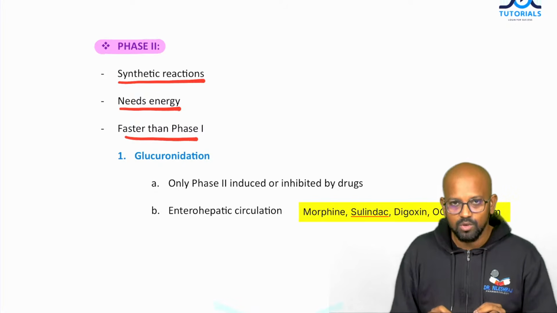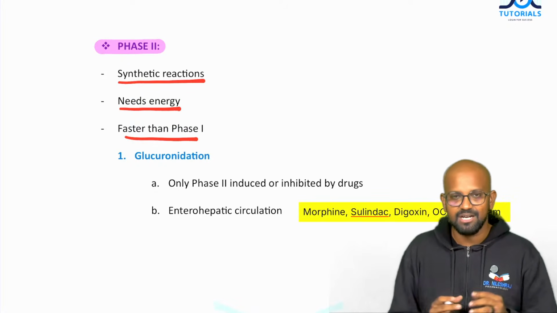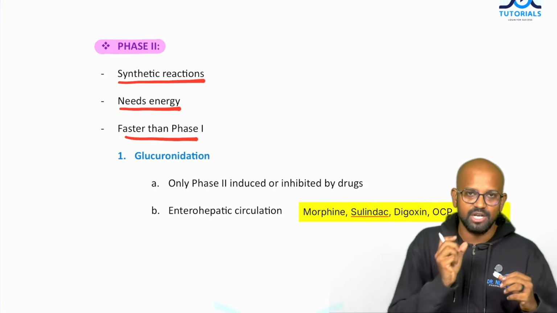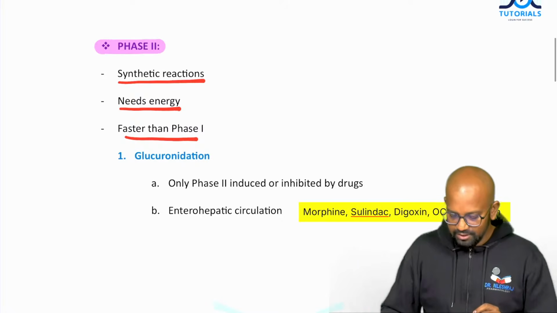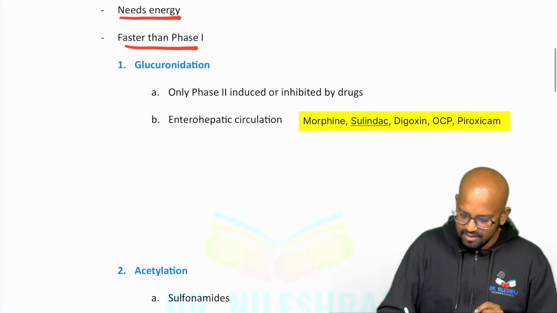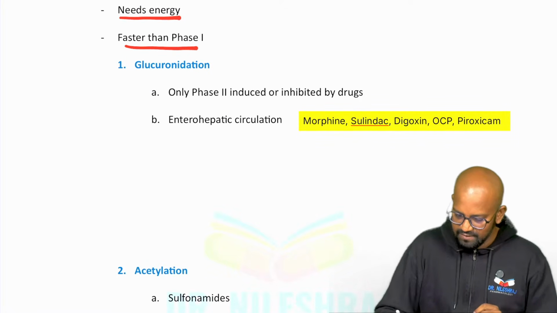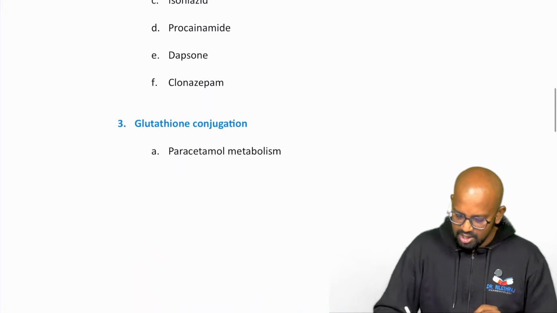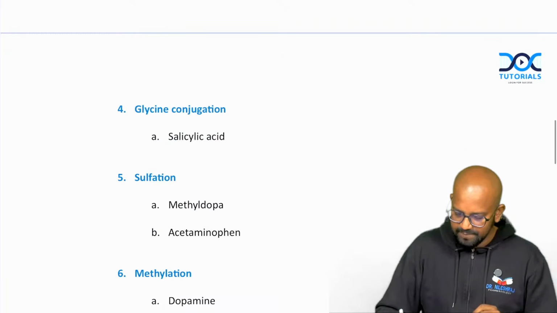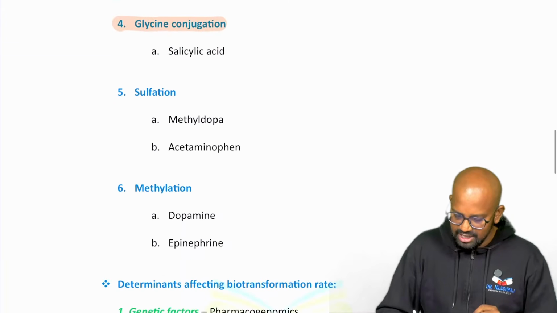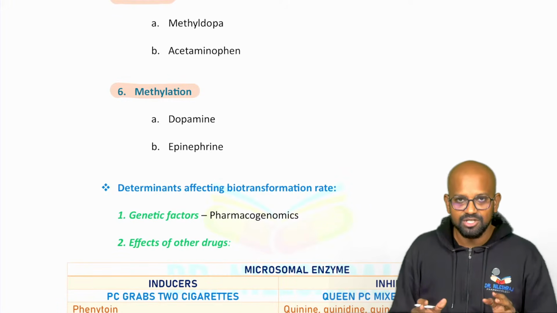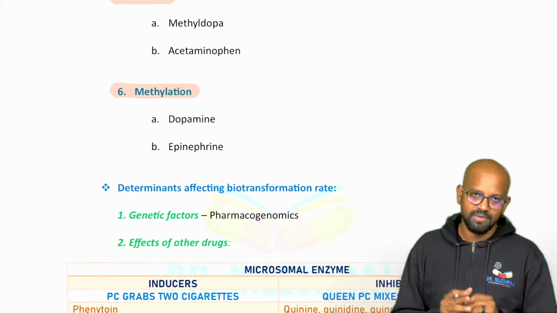It is not a slower reaction, it is a faster reaction, because it is ready to bind; we only need to have the functional group. Now, out of all these phase 2 reactions, we have glucuronidation, acetylation, glutathione conjugation, glycine conjugation, sulfation, methylation. All of these 6 reactions will come under phase 2 metabolism reaction.